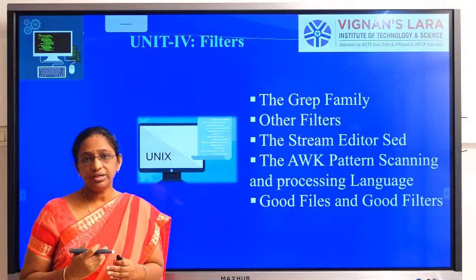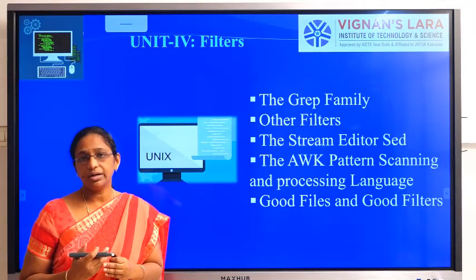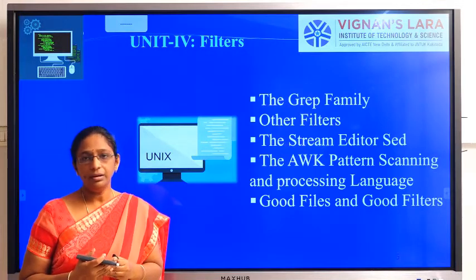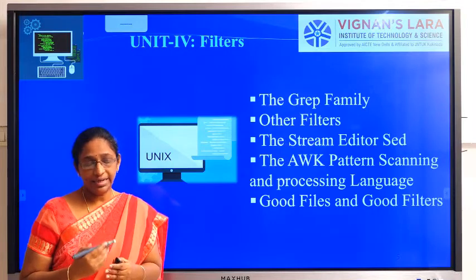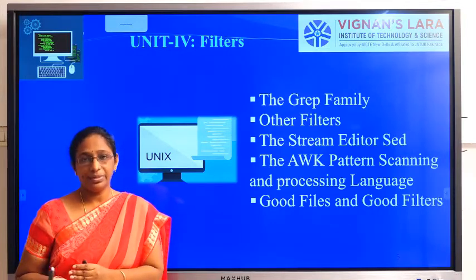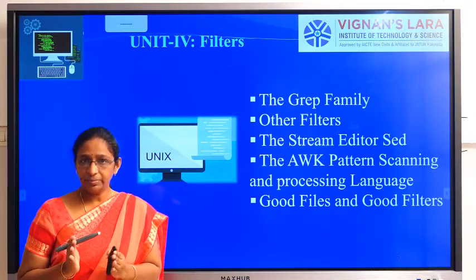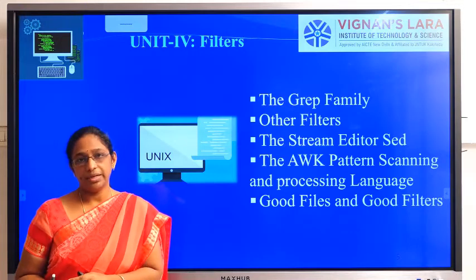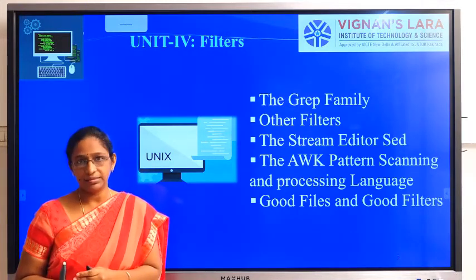Whatever specific string we are giving as input to the command, the command takes that input and matches for the same pattern in that particular file. If any lines in the file have that pattern, then it will be displaying it, that means it will be printing those lines.